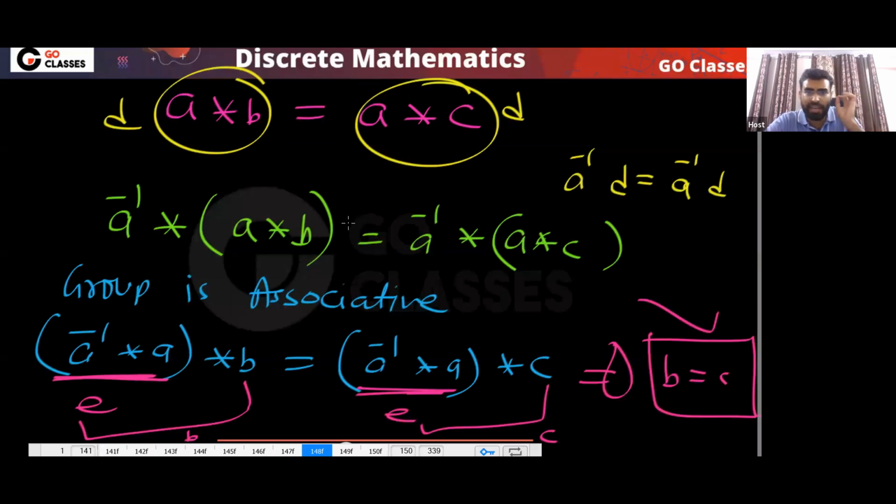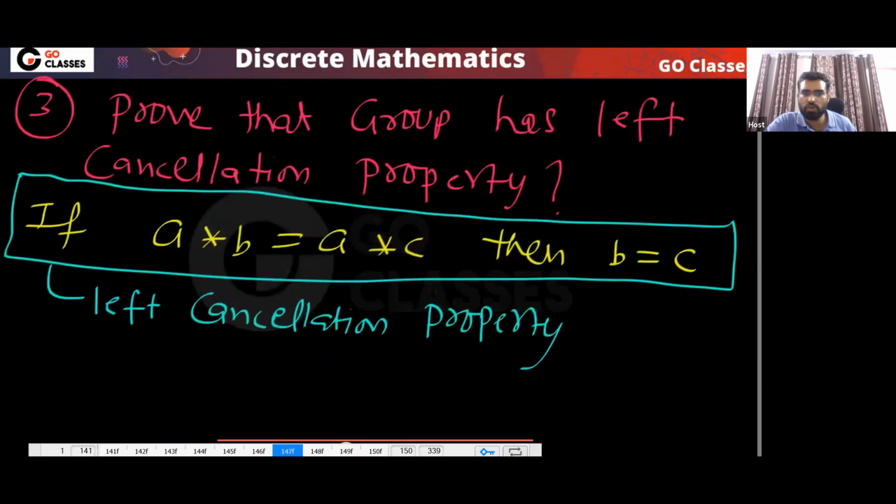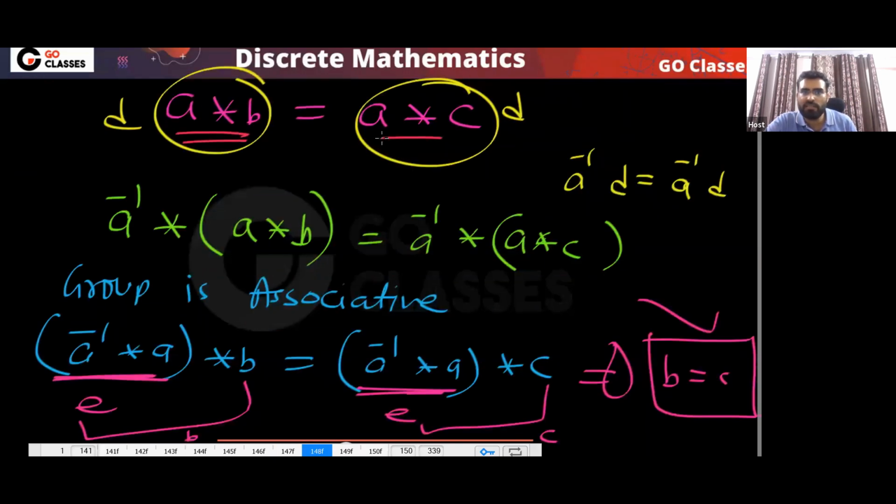I am telling you again, in the GATE exam, when you solve the previous year GATE exam questions, you will notice that in many questions, proof is important, and you can notice that the proof is very easy. Two things you have to do: apply the definition and multiply with the inverse on both sides. So a group has the left cancellation property. We started from here and found that B equals C. It means we can do the left cancellation.